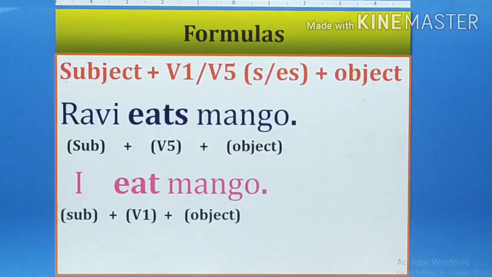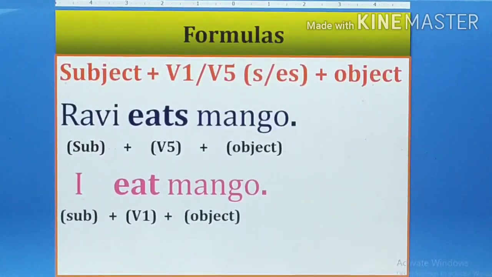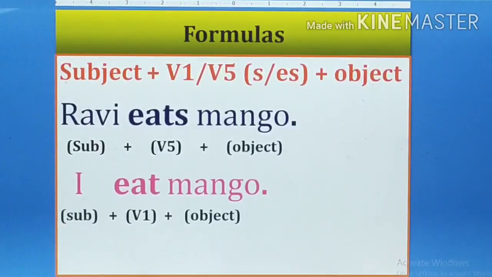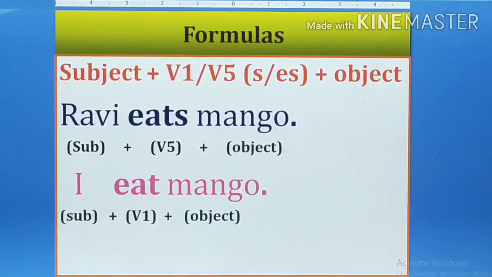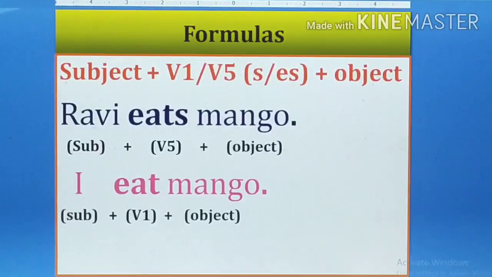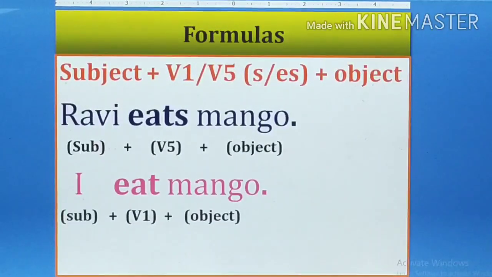V5 we use with the third person singular. When the subject is in the third person singular, then we use V5. Here Ravi is the third person singular subject, so eats is the V5 form used in the simple present tense, and mango is the object. Another example, first person: I eat mango.